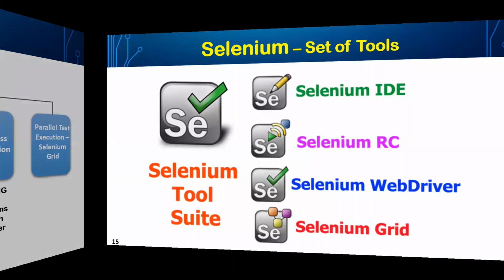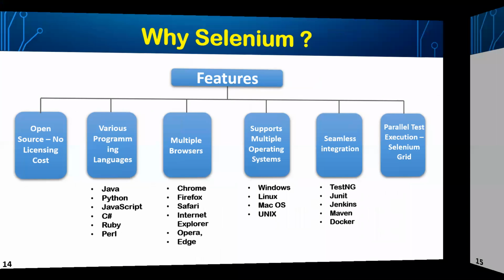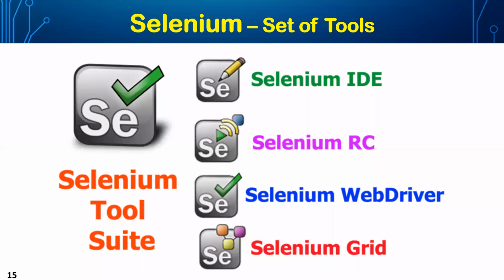So basically, Selenium is not just a tool, as compared to the existing other tools. If we see, UFT is a tool. It is just one tool, where everything is there in the tool. But Selenium is not like that. Selenium is a set of tools. That's why sometimes it is called the Selenium suite. It is a bunch of tools, together called Selenium.